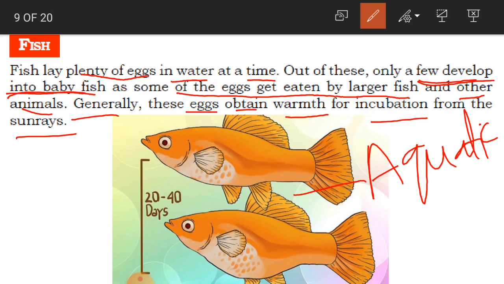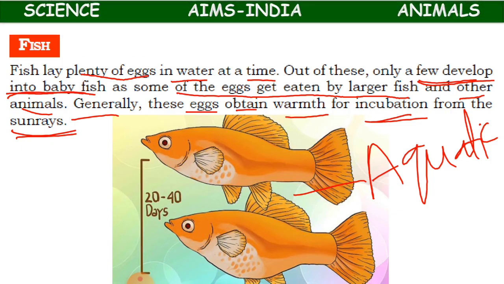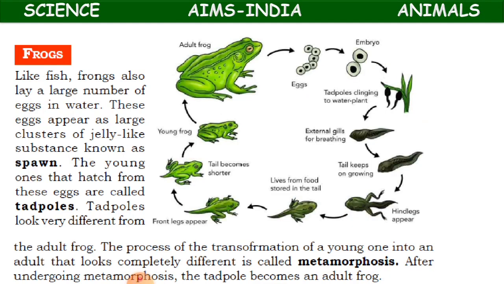So how do these fish eggs get the warmness, that is the warmth? They get it from the sun rays. Normally the sun rays also fall on the water. So by that, these fish eggs obtain the warmth for incubation. Clear, children? Now we'll see about the frogs here. So this is a picture of the life cycle of the frog.